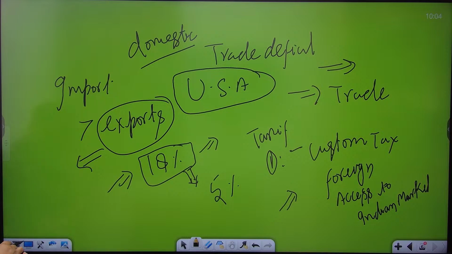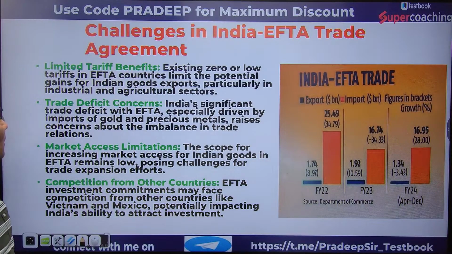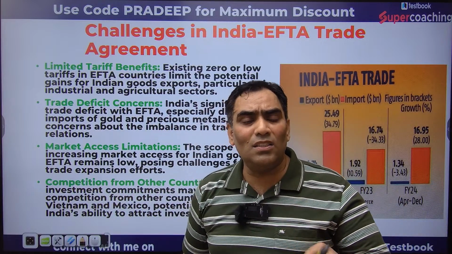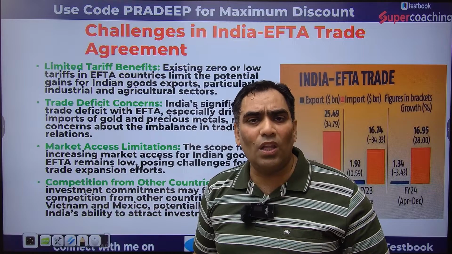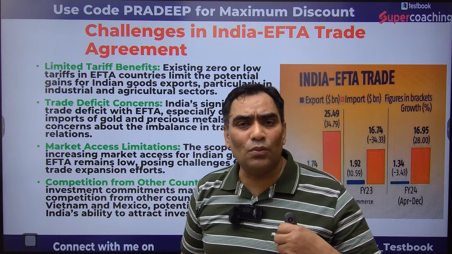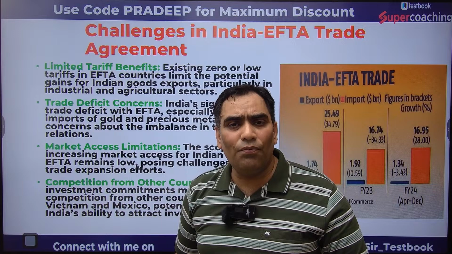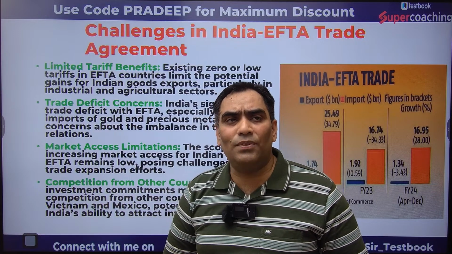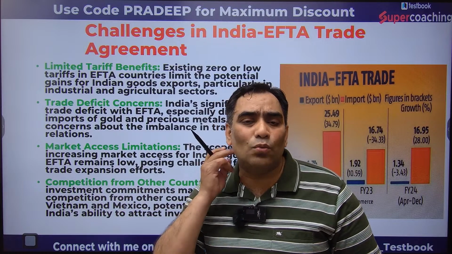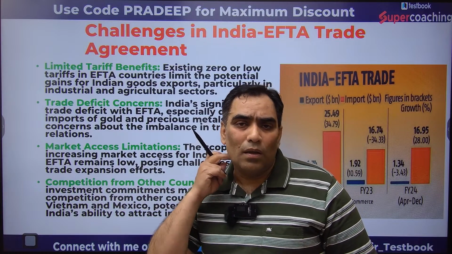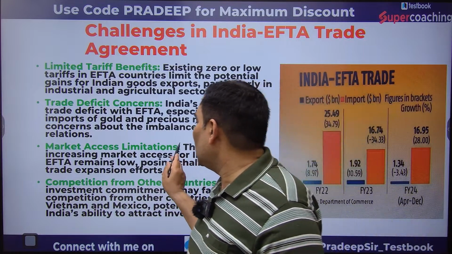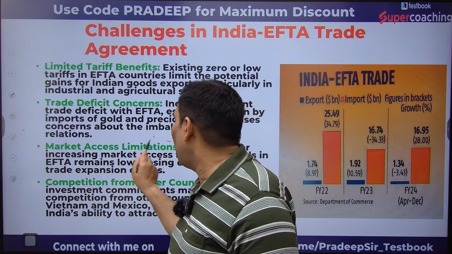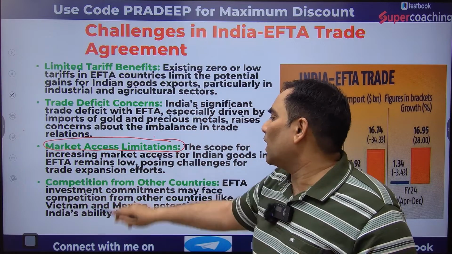Now, as per this trade agreement, these trade barriers have to be eliminated or reduced. If India is going to reduce these trade barriers, the trade deficit of India is going to increase further. And the other important thing is limited market access.